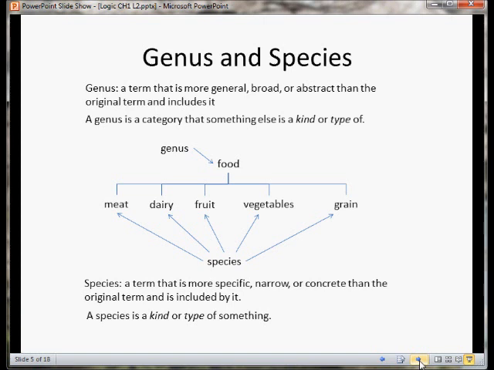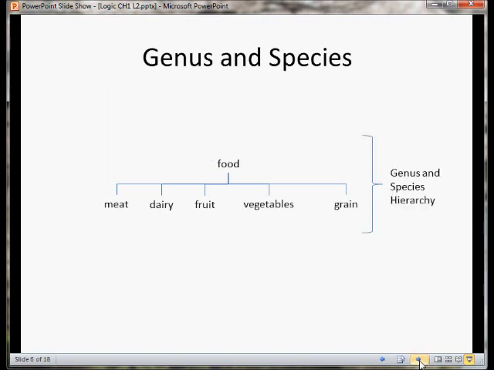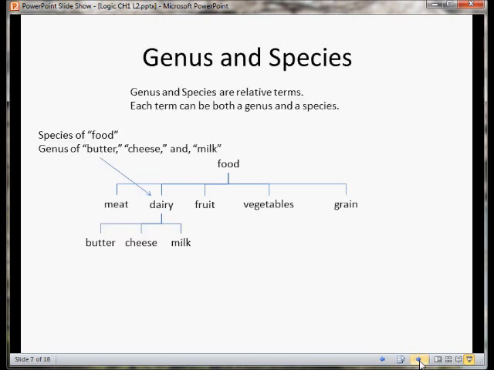Another way to think of this is that a genus is a category that something else fits into. It's a category that something else is a kind of or a type of, whereas a species is a kind or a type of something. This little chart that we've drawn is called a genus and species hierarchy. Genus and species are relative terms. Any term can be both a genus and a species.